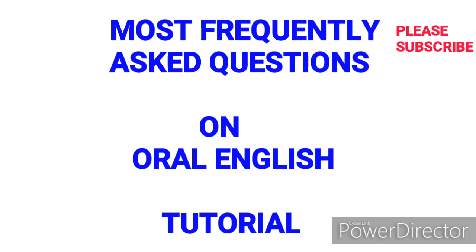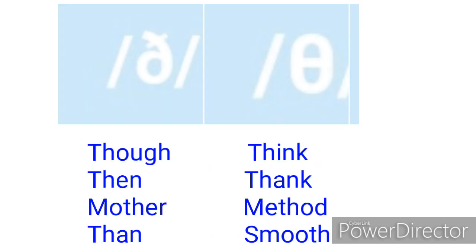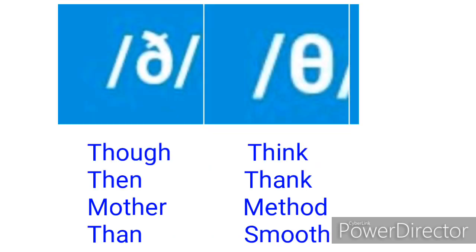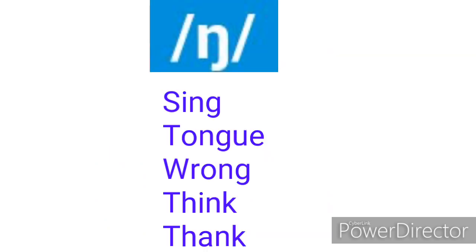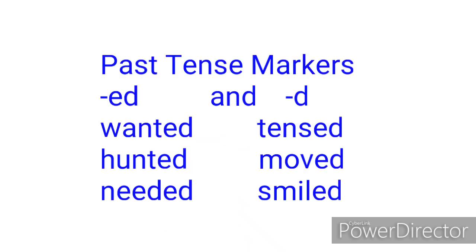I encourage you to watch this video to the end, as I'm going to teach you how to identify the F and Z in TH letters, how to identify the ng nasal sound, and I'm also going to talk about the different ways of pronouncing and identifying the correct sounds of the past tense markers, that is the D and ED. I'm also going to talk about the plural marker, so stay tuned till the end of this lesson to learn everything that I'll be bringing in today's lesson.